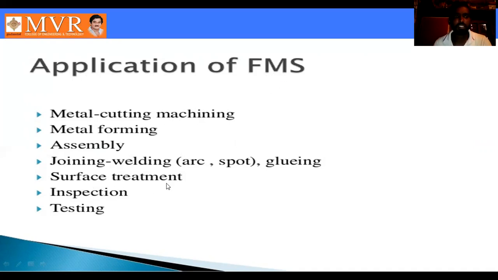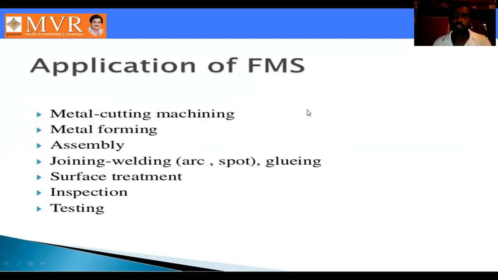Next one is surface treatment. In surface treatment processes also we are using flexible manufacturing systems. Next one is inspection. In inspection methods also you can use flexible manufacturing systems. Next one is testing, and testing can also use flexible manufacturing systems. So these are the applications of flexible manufacturing systems.